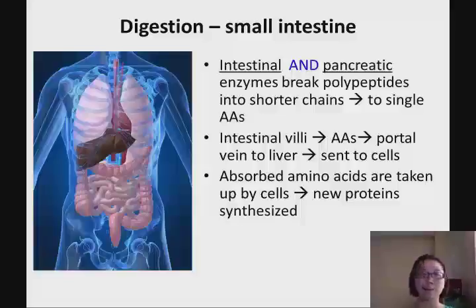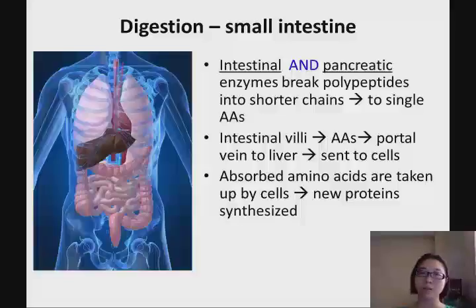But adults have a well developed intestinal system. That's why we break down proteins into single amino acids. Once they become single amino acids, because they are water soluble nutrients, they can be absorbed right away into the portal vein and transported to the liver.